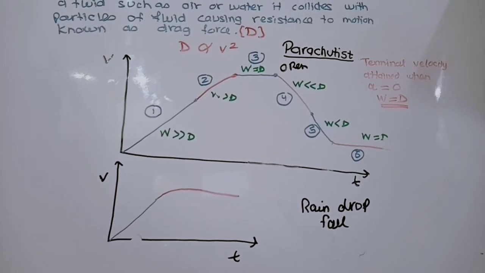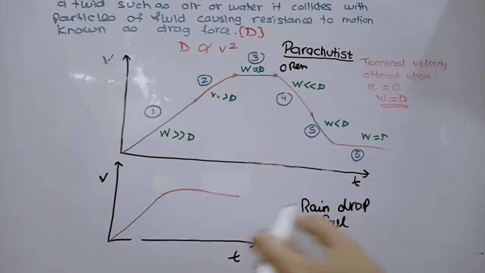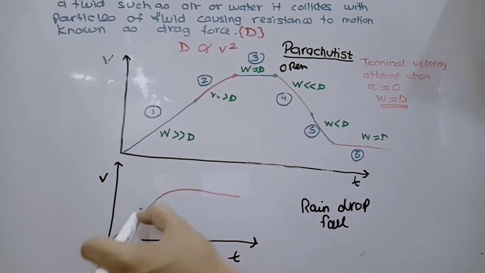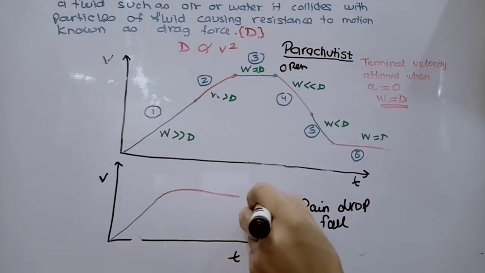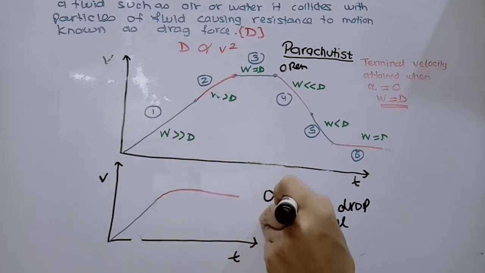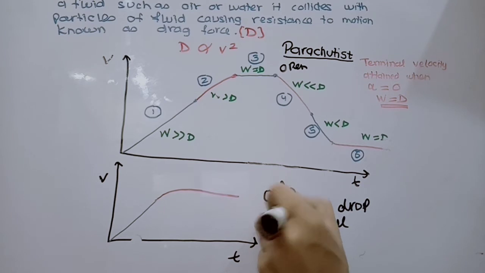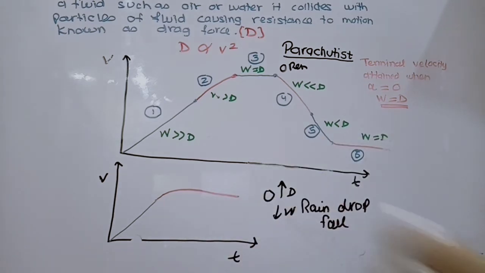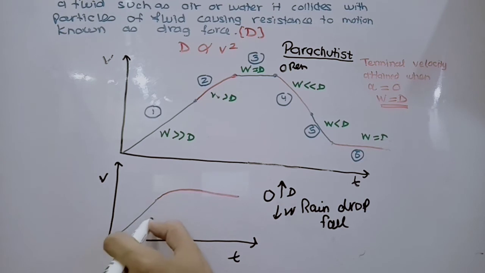The second example is a raindrop fall. That's quite a simple example. When a raindrop falls, initially it falls with the acceleration of free fall, and after that the drag force on the raindrop equals the weight of the raindrop. Initially the drag force is very small and the weight is large, so it is falling with normal acceleration. So this was the example for non-uniform motion.